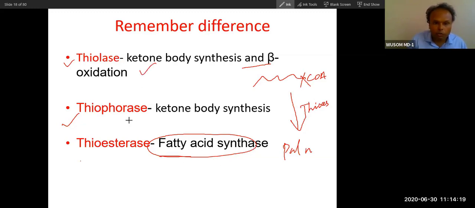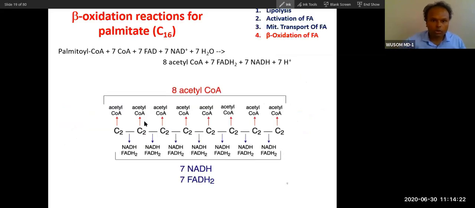This we have talked about, and this we will talk about. Now see this. The result is this: 7 NADH, 7 FADH2, and 8 acetyl coenzyme A. So how many ATP will be produced from this? 7 into 2.5 plus 7 into 1.5 ATP. How many ATP is this? 28 ATP.